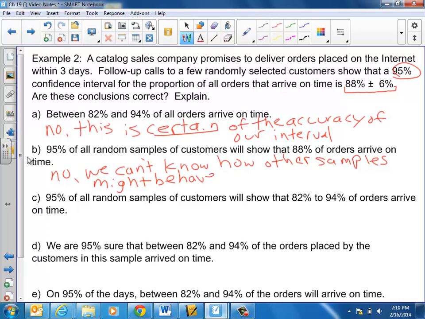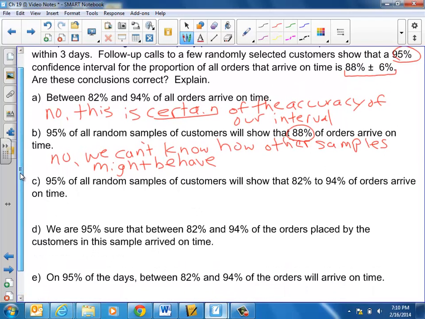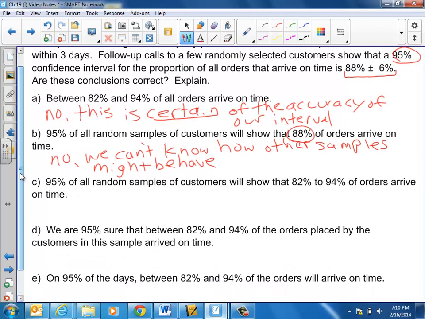At least I should clarify, at least to this accuracy. We could do so with an interval like we did last chapter, but we can't say, oh, 95% are going to have 88% on time. All right. See here, 95% of all random samples of customers will show that 82 to 94% of orders arrive on time. Okay.